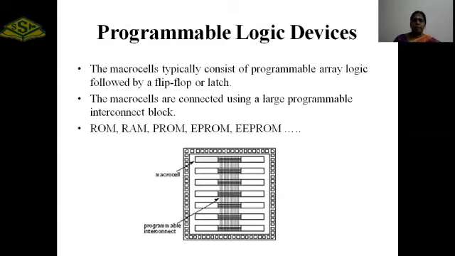So this is an example of PLD: ROM, RAM, PROM, EPROM, EEPROM. These are called programmable logic devices. In programmable logic devices, the ICs are made up of macro cells. The macro cells are connected using large programmable interconnection blocks. In between each and every macro cell, we have a programmable interconnection. Only in the programmable interconnections can we program the interconnection scheme. That's why it is called programmable logic devices. We can't change any function inside the macro cells. So the macro cells may be ROM, RAM, PROM, EPROM or EEPROM.